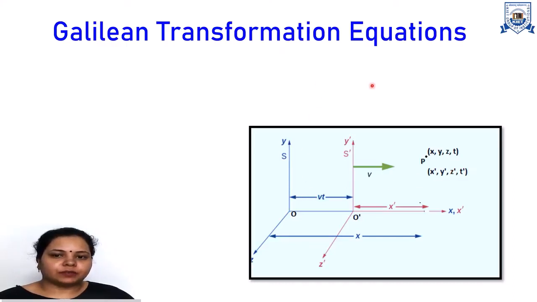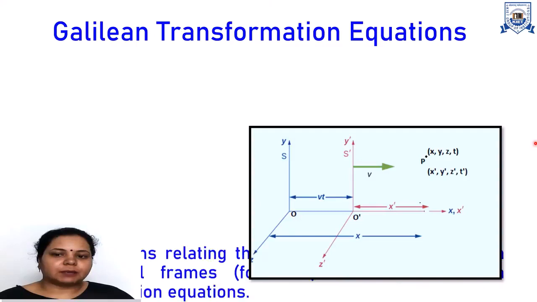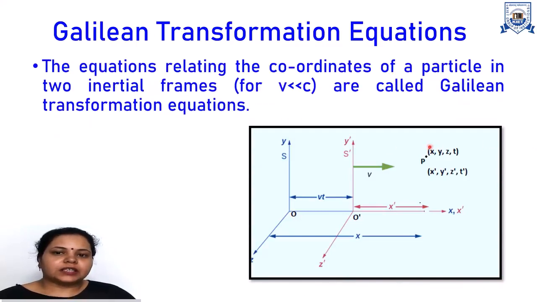Galilean transformation equations are applicable at low velocities. These equations come under classical physics. The equations relating the coordinates of a particle in two inertial frames are called Galilean transformation equations, particularly at low velocity. What is a transformation equation? If two observers observe the same event at the same time, then the coordinates of the event differ for both observers. The relation between these two sets of coordinates is known as the transformation equation.